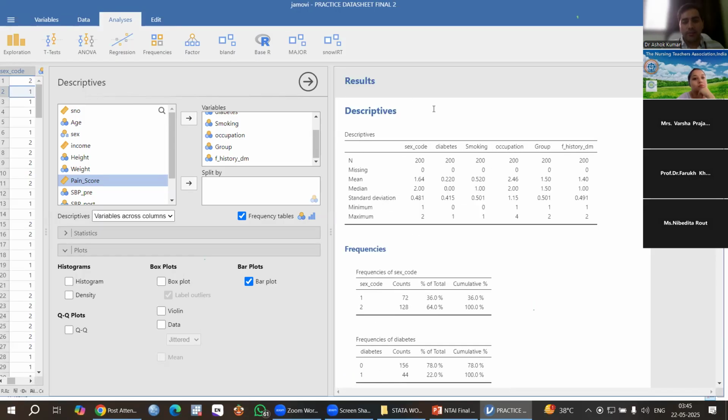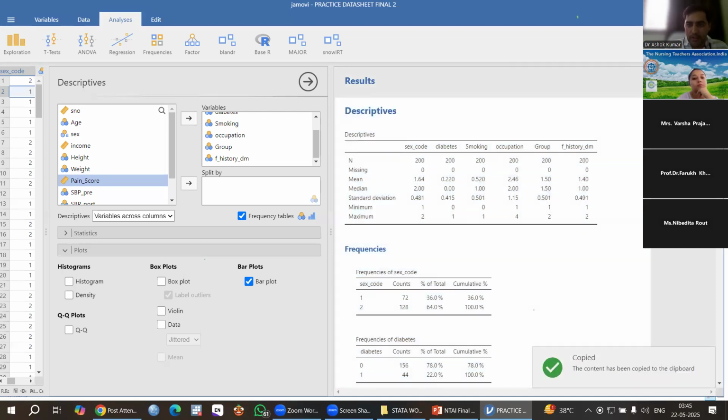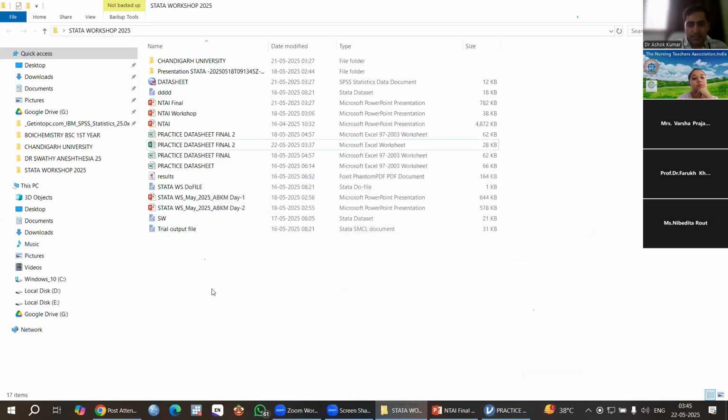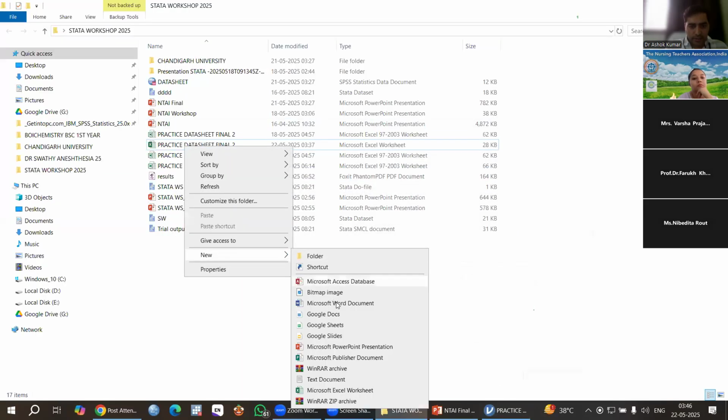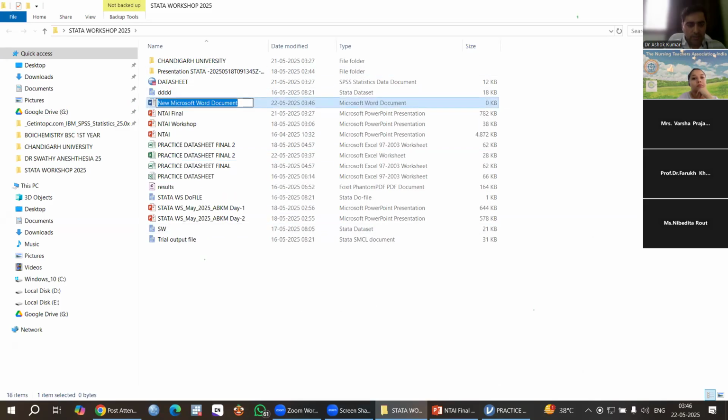If I want to save this, I have to right click here, then all will come, then copy. We can export, we can do copy, and then here I can click new, and in new there is Microsoft Word. If I click Microsoft Word, this is the result.